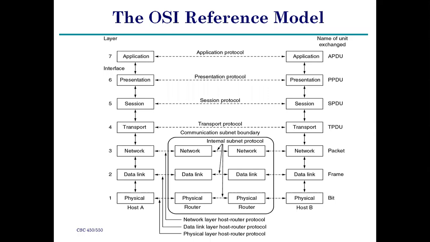That layer is known as the network layer.